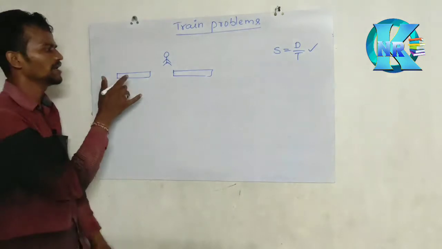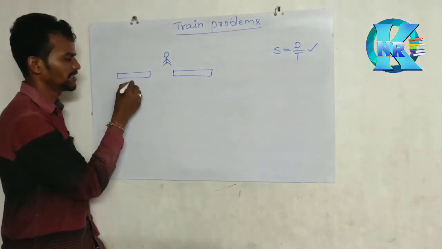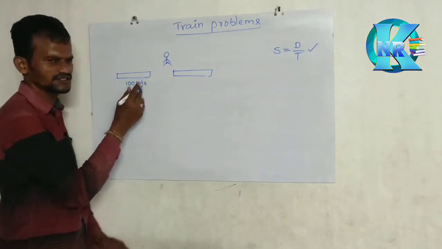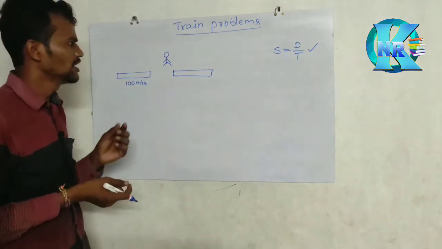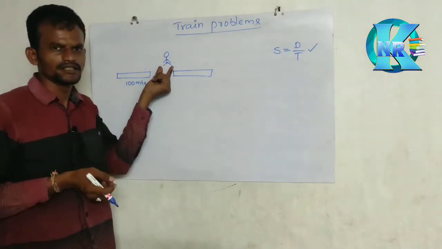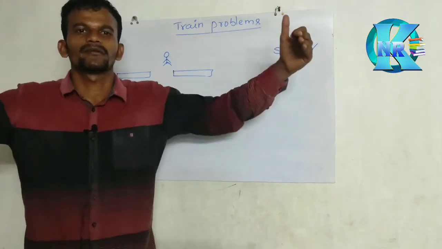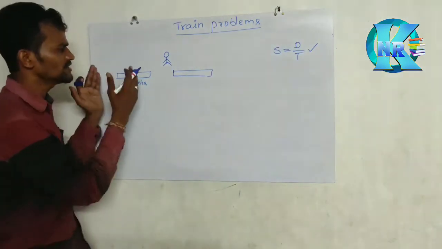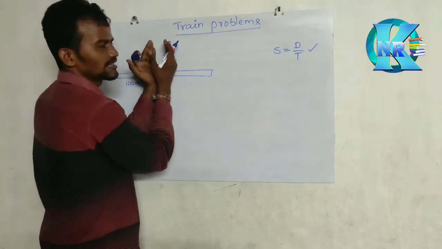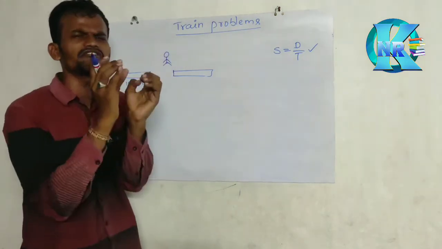Maybe the train length is 100 meters, because this is a long train. Now see the person's size; maybe the width is this much or bigger, but compared with the train length, the person's size is very small.